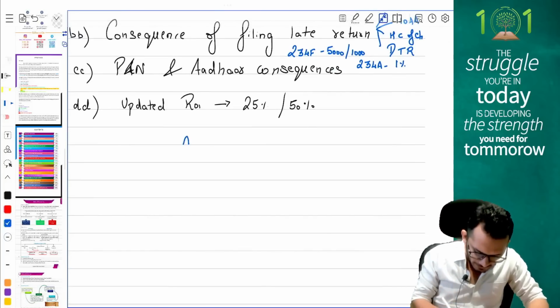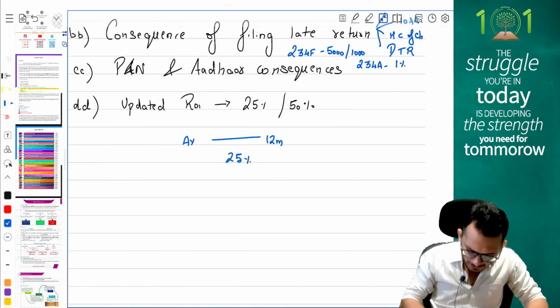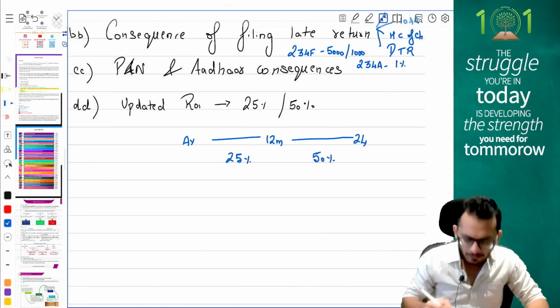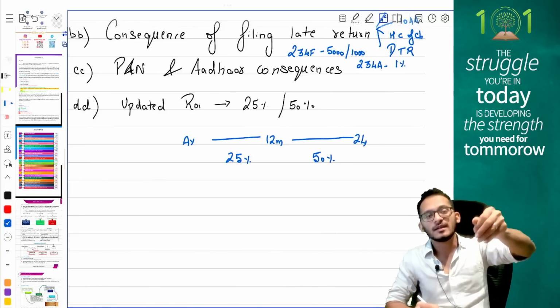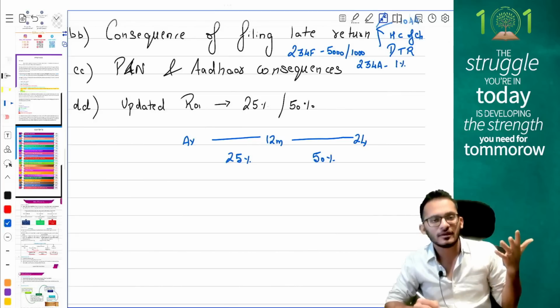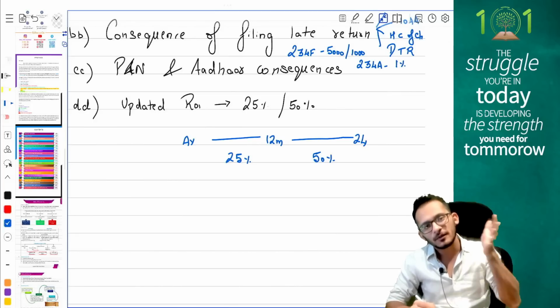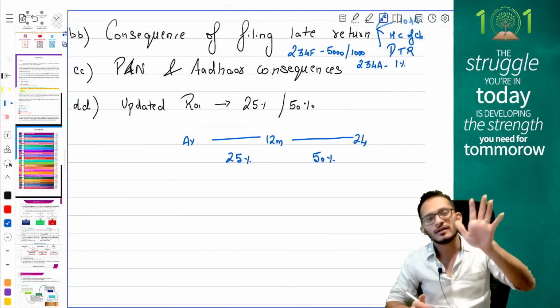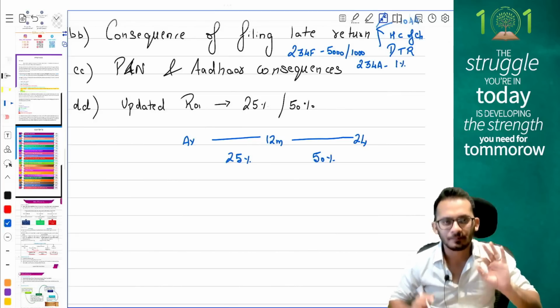So for the assessment year, up to 12 months, you'll have to pay an extra 25%. And from 12 months to 24 months, you'll have to pay an extra 50% of whatever amount is given. So simply take the demand payable as per the question, add an extra 25% in the first 12 months and an extra 50% in the next 12 months up to 24 months, and that is the final payment to be made in the updated return.